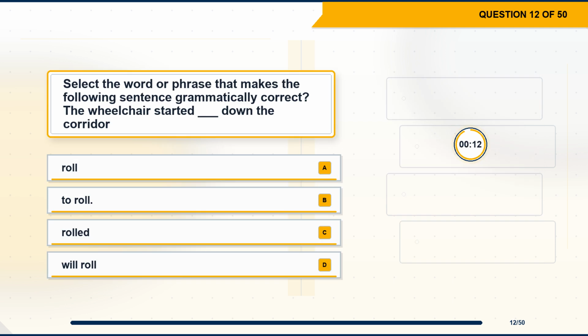Question 12. Select the word or phrase that makes the following sentence grammatically correct. The wheelchair started blank down the corridor. Option A, roll. Option B, to roll. Option C, rolled. Option D, will roll.